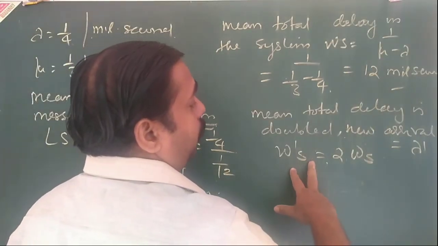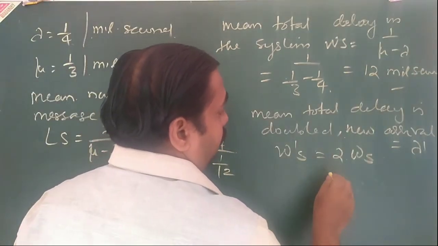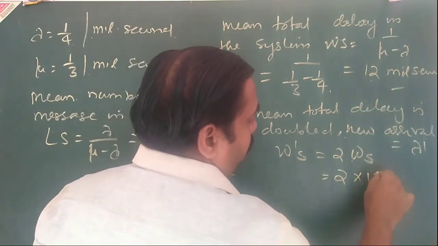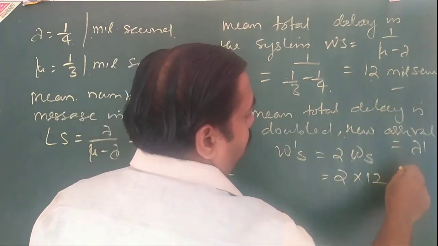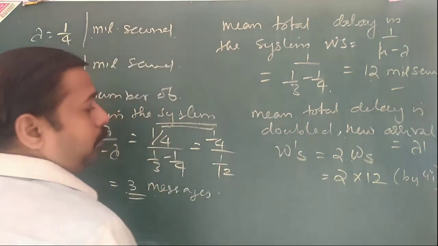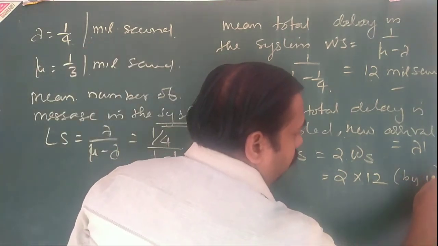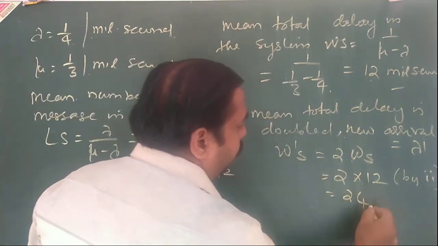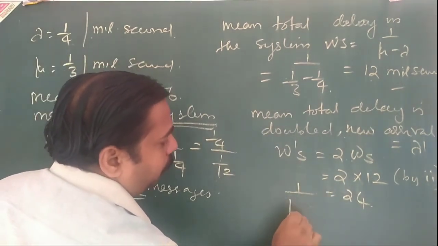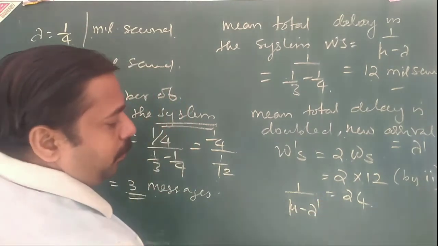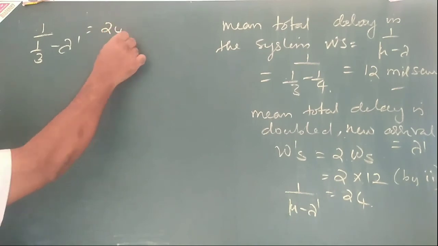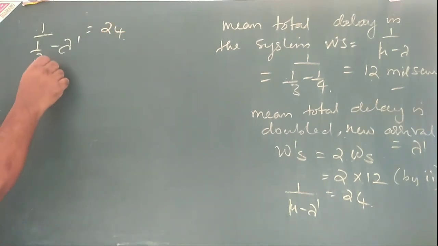W dash s is equal to 2 into Ws. So this is equal to what? 2 into Ws, which is already 12. So that is 24. Now apply the formula, what? 1 by mu minus lambda dash is equal to this one. Because mu one we have taken as this.